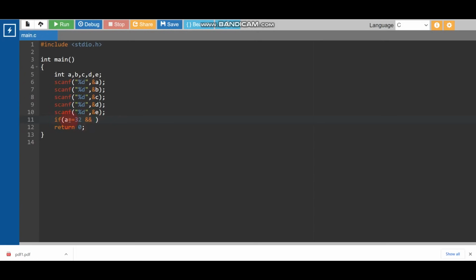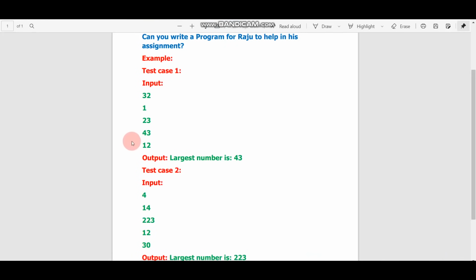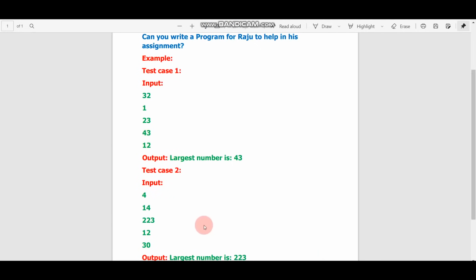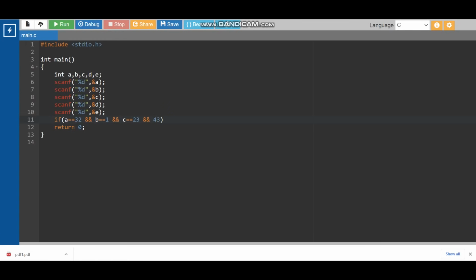After that, if the first input is equal to 32 and the second input is equal to 1, I mean b equal to 1, and again we need to write && c equal to 23. After that, again we need to write &&. What is the fourth input? For the fourth input we need to write 43, sorry, d equal to 43. After that, we need to write e equal to, and what is the value of e? The value of e is 12. Okay, so this is the condition.